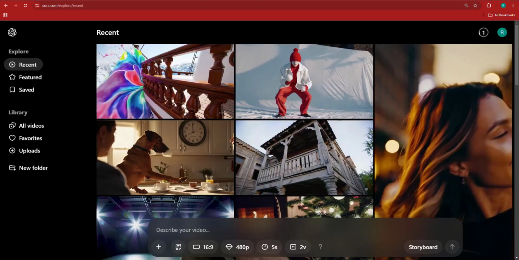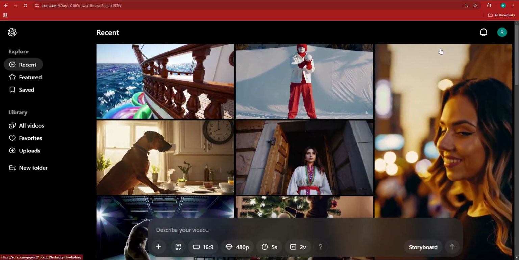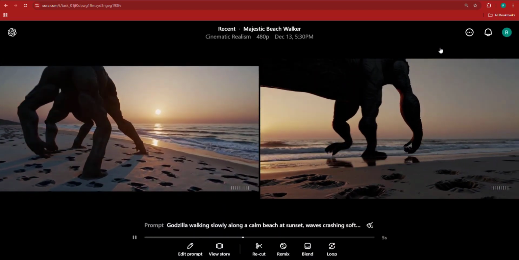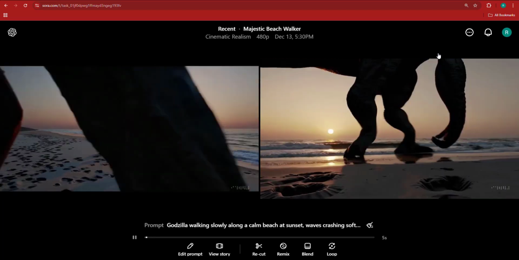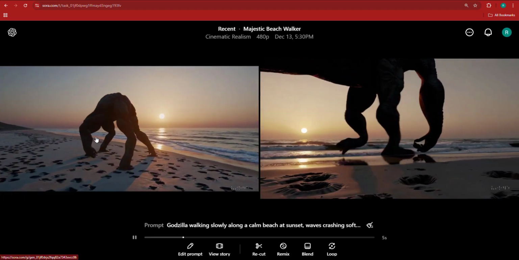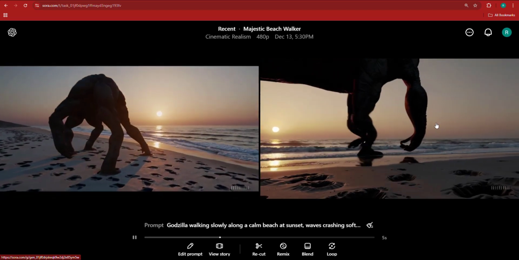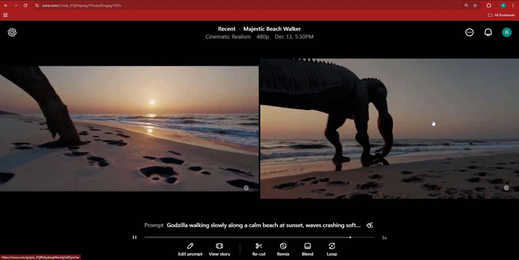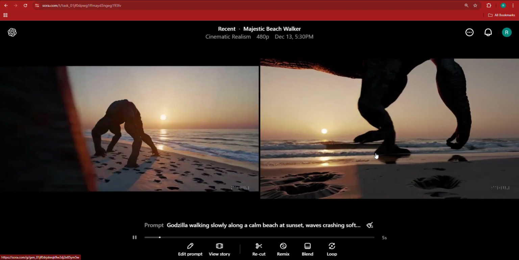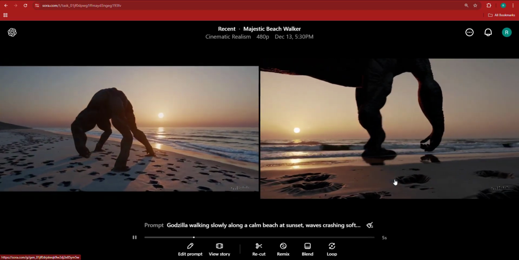It's in the queue right now, but let's go back to Sora to check the result. So here, let's click our first result, which is basically Godzilla having a walk near the beach. And let's see if this is truthfully Godzilla. Now, like I said, not every result is going to be awesome. For instance, the result on my left is really horrible. The result on my right is actually not that bad, even though still horrible, but at least it's quite different. It looks like Godzilla's having a moonwalk because you can't even see the patterns of his feet. But that goes to show you that it doesn't always provide the best results.